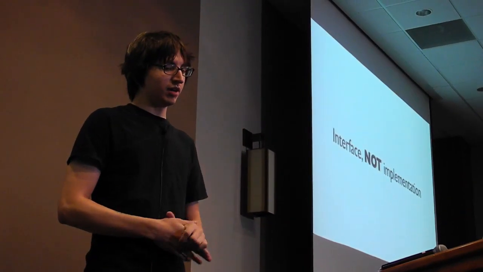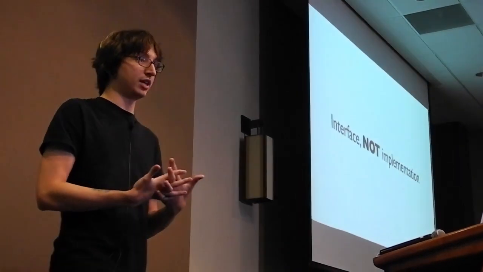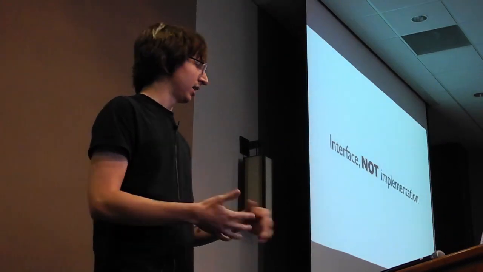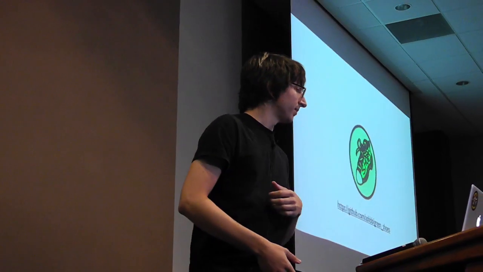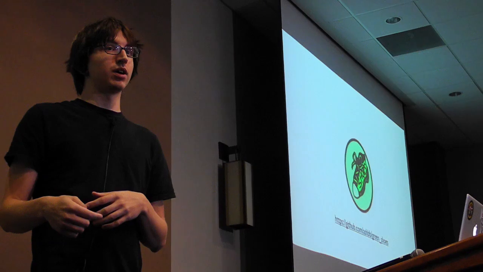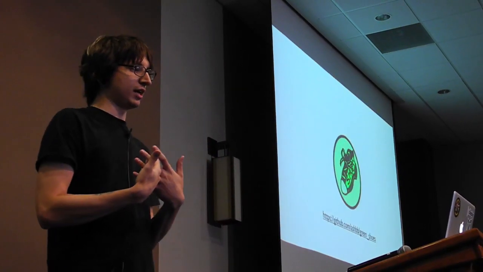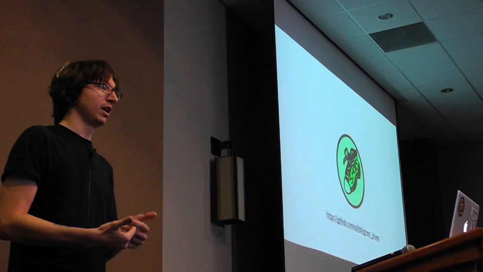One of the other main contributors to Shoes has actually been spending the last year writing Green Shoes. You can find it at that address on GitHub. Green Shoes is a re-implementation of the Shoes API in pure Ruby that binds directly to libgtk. And so the value in Shoes is not the code that Why wrote.